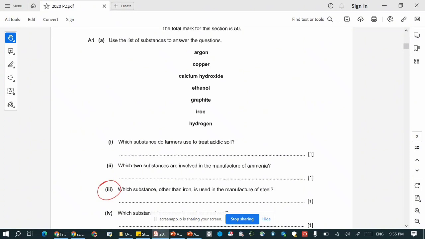Now, if you run through the options, it cannot be hydrogen. Iron is really in the question. Graphite, no. Ethanol, no. Calcium hydroxide, no. Copper, no. And argon. So the answer is actually argon.